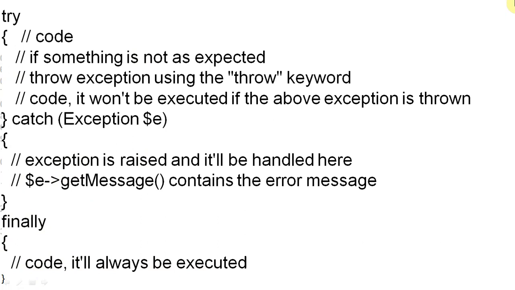So guys, I hope you understand the concept of exception handling in PHP. This is very important, and we should always write programs using exception handling, and make provision for exception handling and error handling, because without security we cannot prove our software and our system to be a good system.